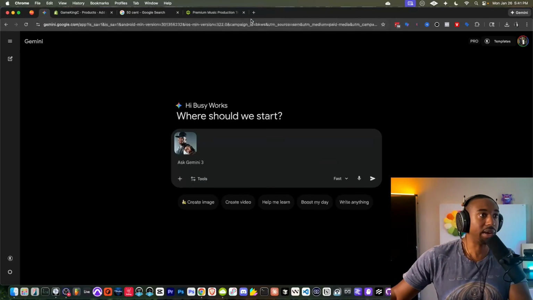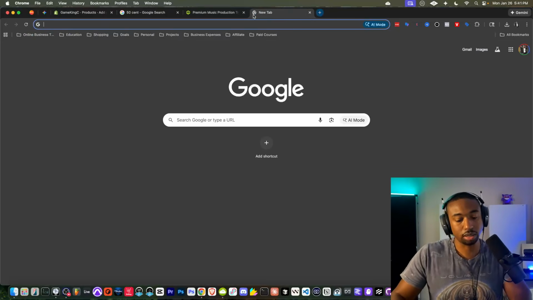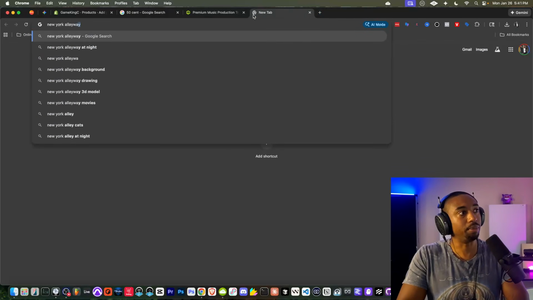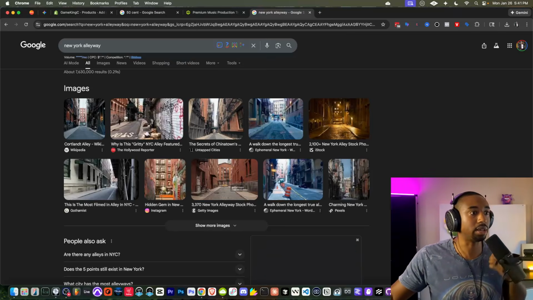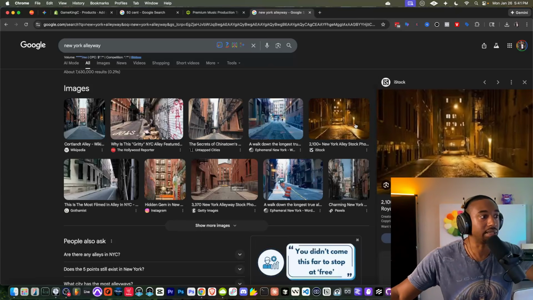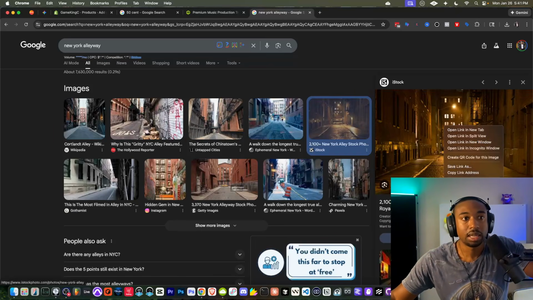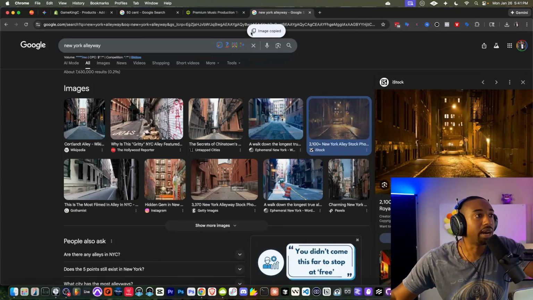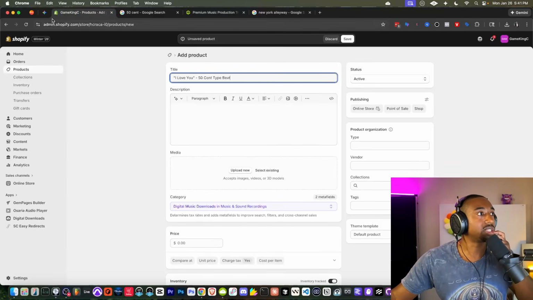And then we want a different background. Let's say we want a New York alleyway. Really, we don't even have to Google the actual image, but let's say you want something specific like this alleyway right here. It looks pretty grimy. Now, this says iStock, so we're not going to use that one specifically, but let's go back to Gemini.